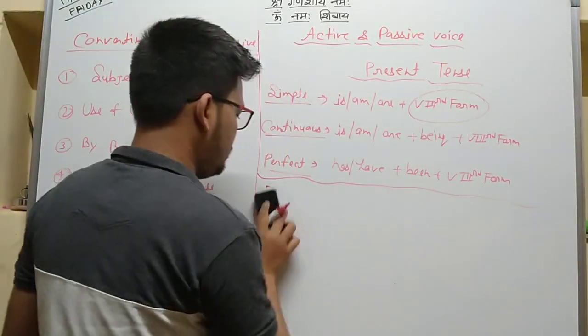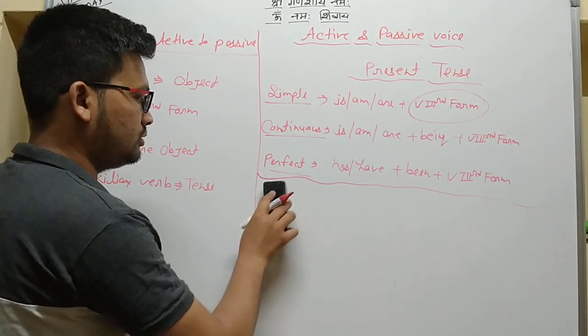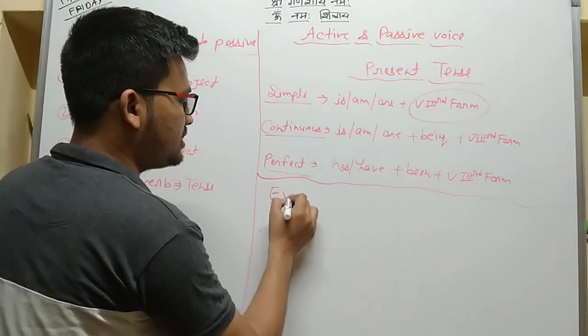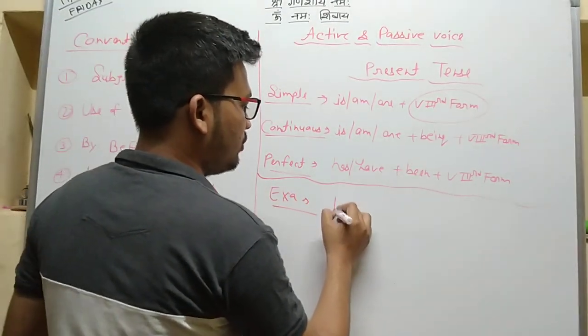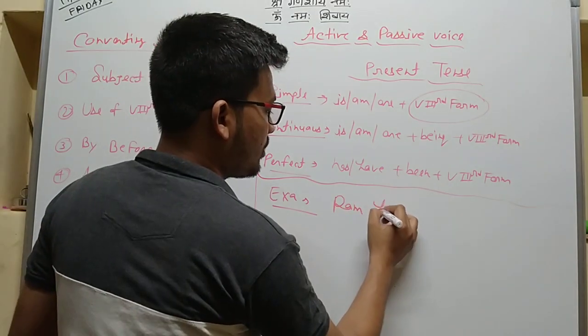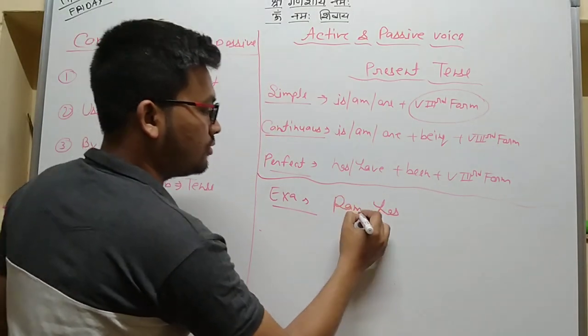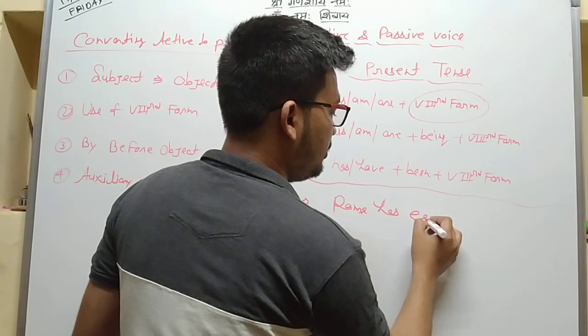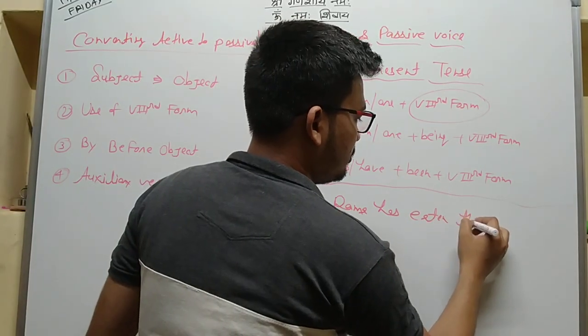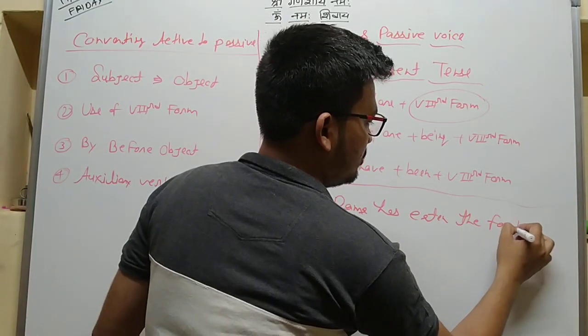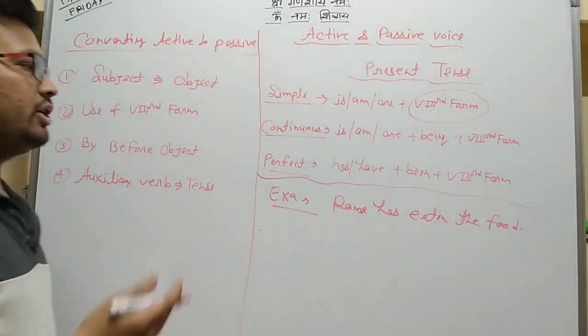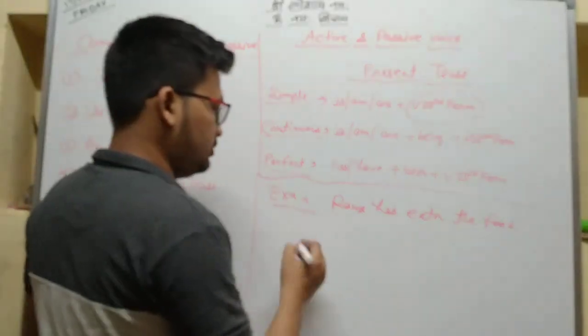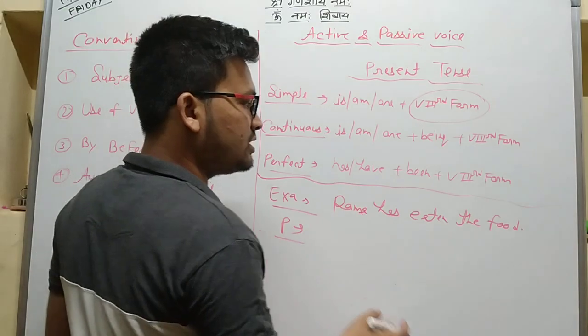And last, perfect. Example of present perfect. Ram has eaten the food. What is the passive voice of this sentence?